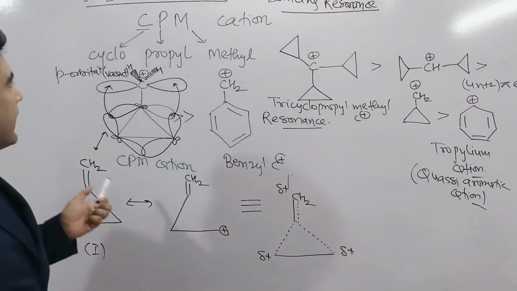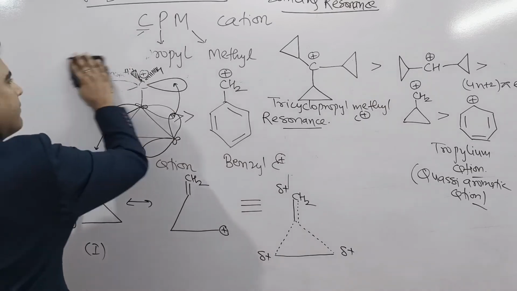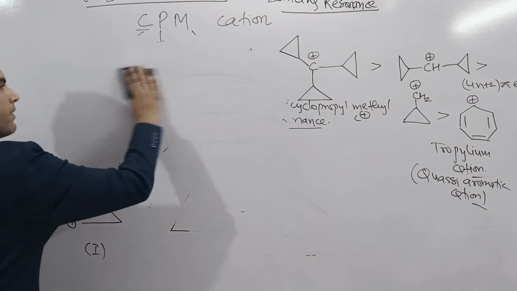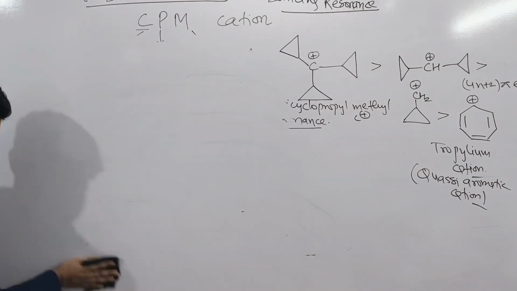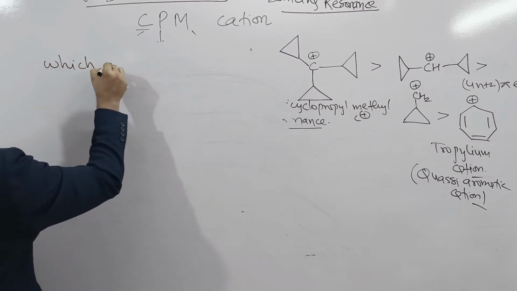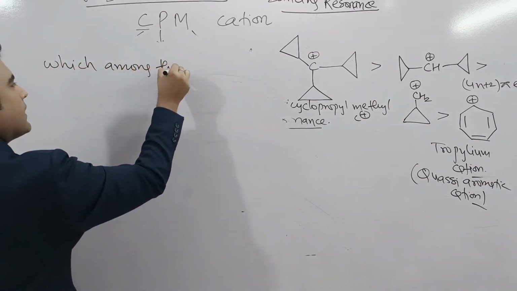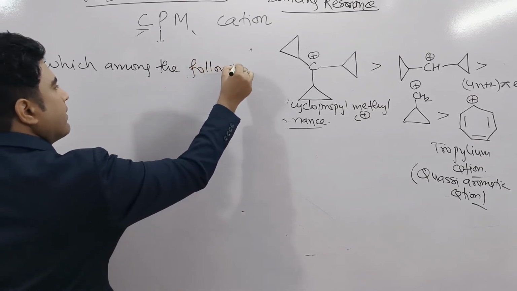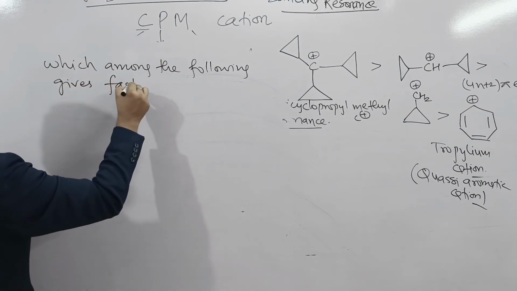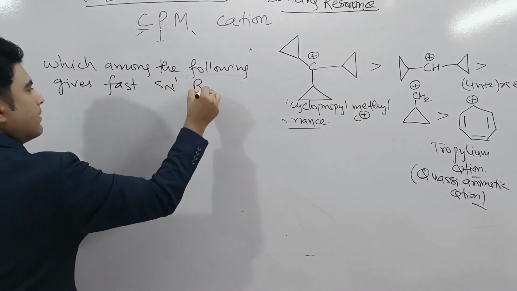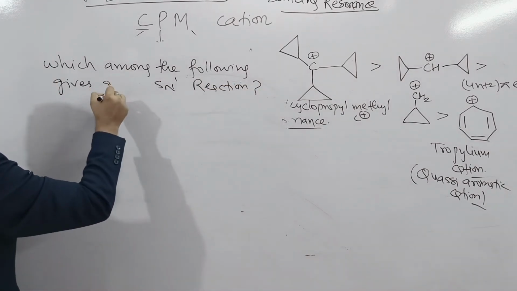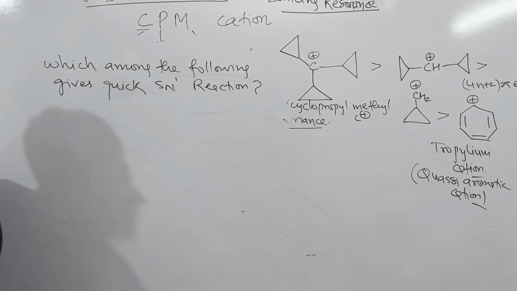Sometimes in exam they can give you a question like, suppose, which among the following gives fast, or you can say very quick, SN1 reaction.